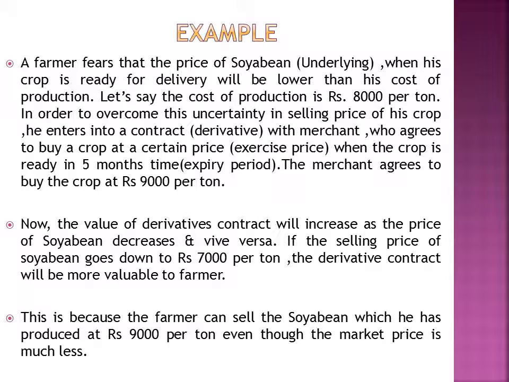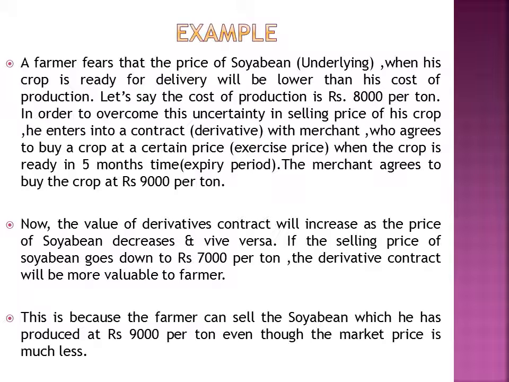That is, the farmer was of the opinion that after 5 months when his crop will be ready, there will be uncertainty, so he enters into a derivative contract with the merchant. The cost of production for the farmer was 8,000 and he agrees to the contract with the merchant, and the merchant agrees to buy that crop at rupees 9,000 per ton after the expiry of 5 months, that is, in a future period, and the price is also settled, that is, at a predetermined price of 9,000 per ton.